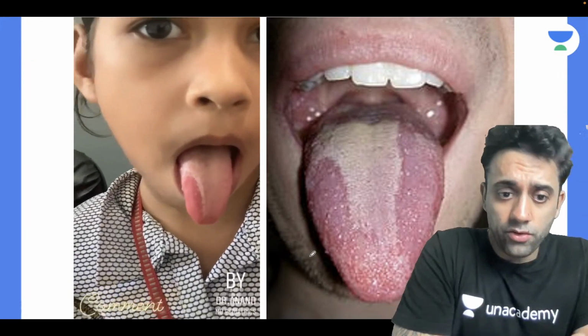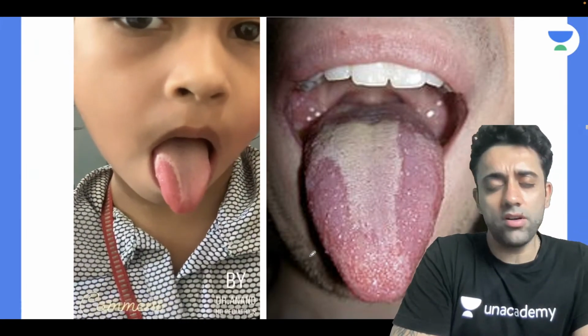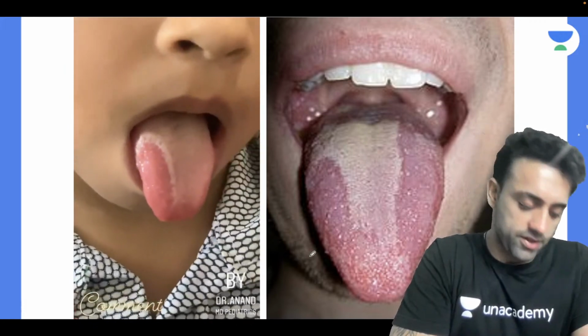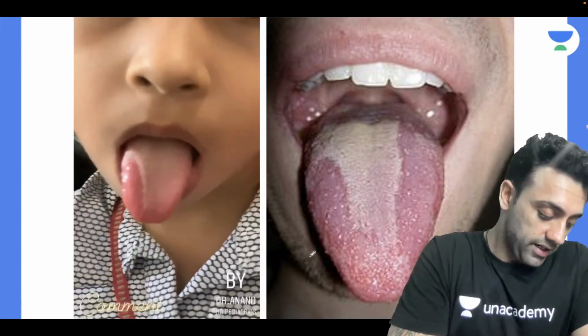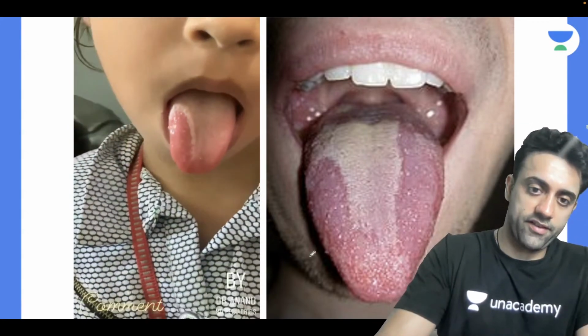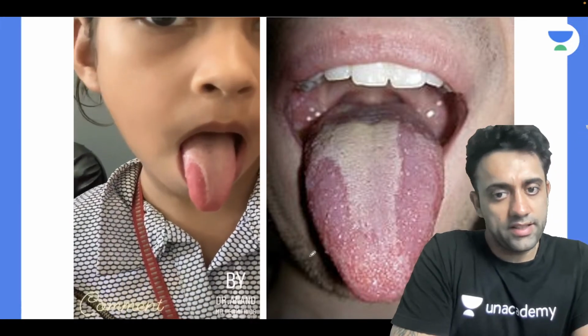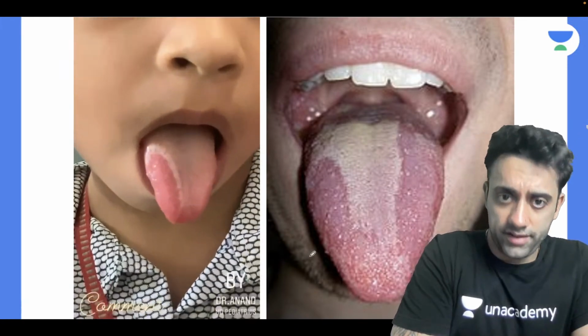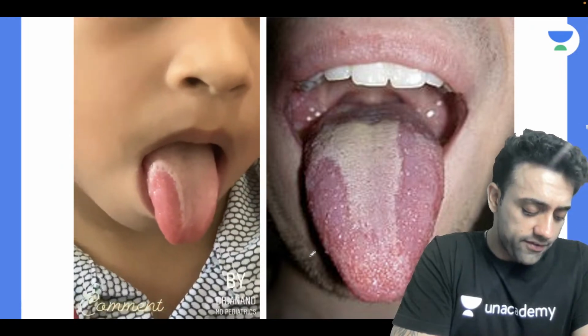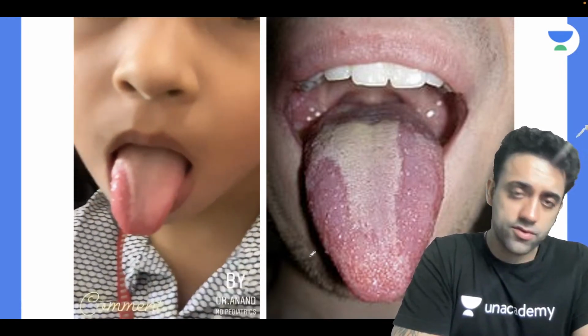Yeah, it's a very cute picture. What do you think? This patient had come; all these are my OPD patients. For the last 3-4 years I've been collecting pictures. What is this? Yeah, it's a very beautiful picture of geographic tongue. Have you heard of geographic tongue? Have you heard of beefy tongue? Have you heard of strawberry tongue?